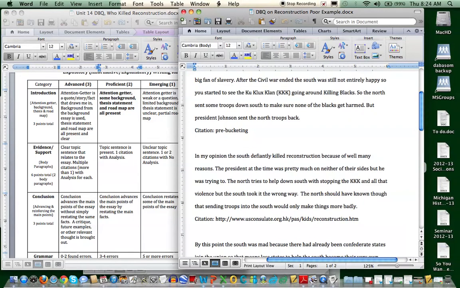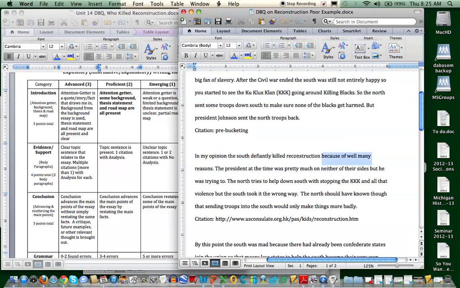Now let's look at the first paragraph of their first body paragraph. In my opinion, the South defiantly killed Reconstruction because of, well, many reasons. This is something, quite frankly, that should be in the introduction. I could have given them points for the thesis, and then maybe this could have moved from a 2 to a 2.5 had this writer chosen to do that.